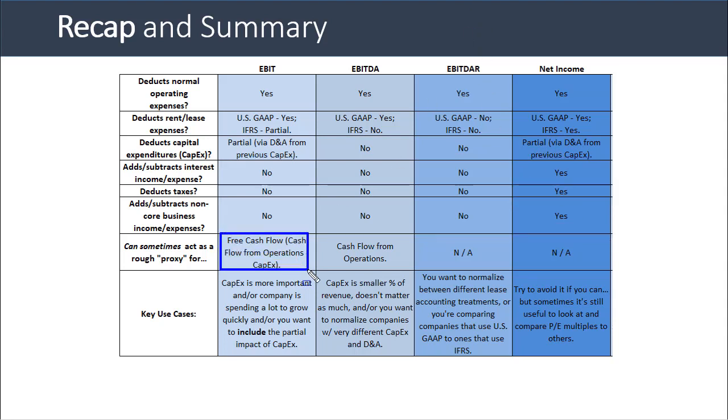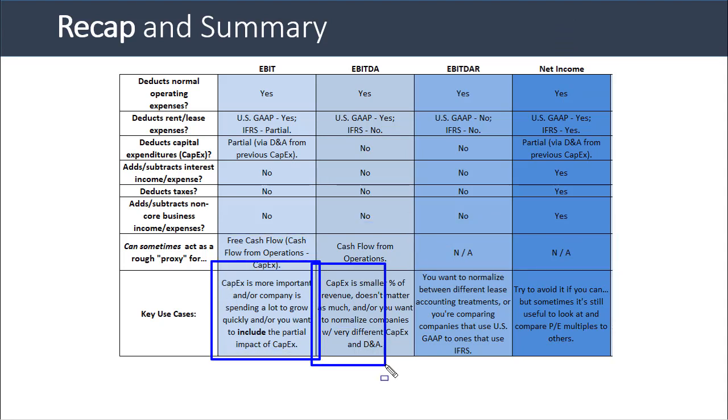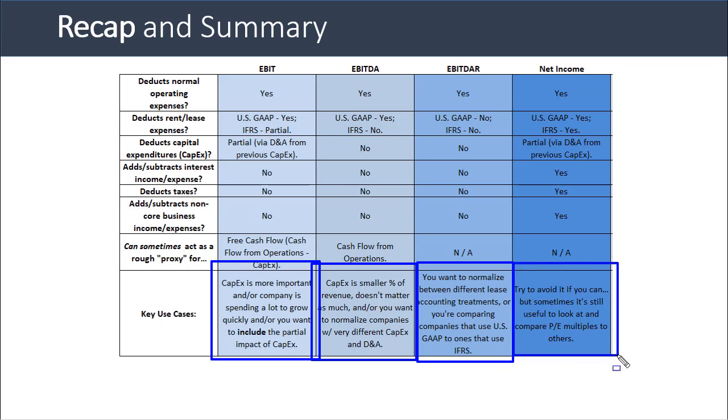EBIT is a proxy for free cash flow in many cases. EBITDA is a proxy for cash flow from operations, and net income and EBITDAR aren't really a proxy for much of anything. EBIT is better when CapEx is more important or you want to include the impact of CapEx. EBITDA is better when you do not want to do that, when you want to ignore it or when CapEx is less important. EBITDAR is best when you're trying to normalize different lease treatments because of different accounting systems. And net income really isn't useful for much of anything, but it can be good as a very quick metric to look at if you're just trying to get a quick read of a company's performance.